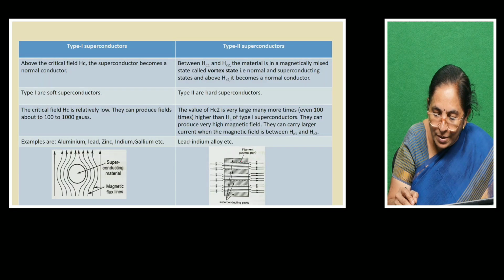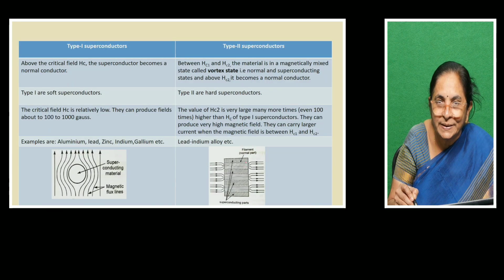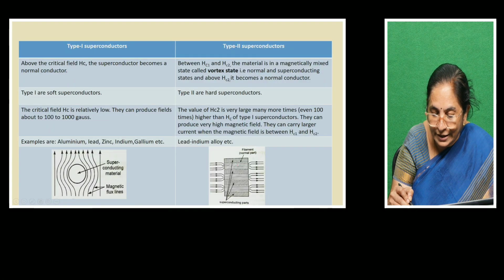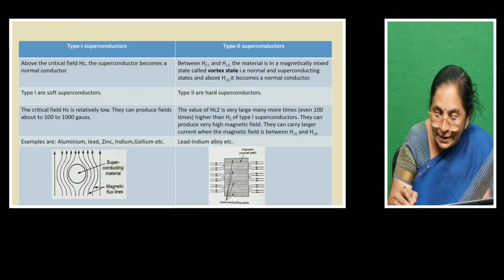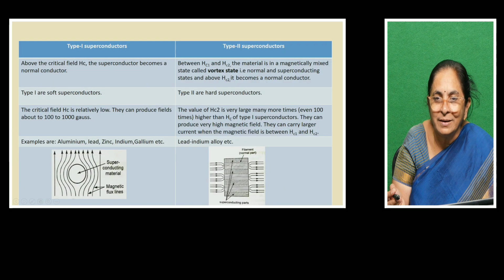Wherever the lines are marked like this, those parts will behave like superconductors, and you can see no lines passing through. But in the part which is plain, you can see the lines pass through. So you say that the specimen is in a vortex state, with a superconducting state as well as a normal conducting state. Still, if you increase the magnetic field, slowly the normal conducting parts will widen and the superconducting parts will narrow. At one point of time, the whole specimen becomes normally conducting.